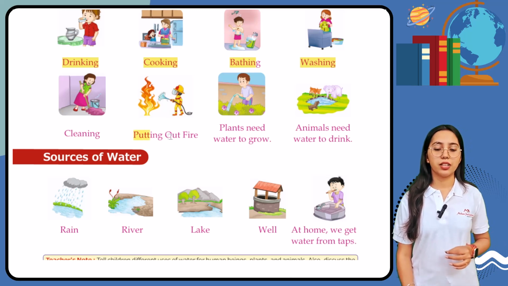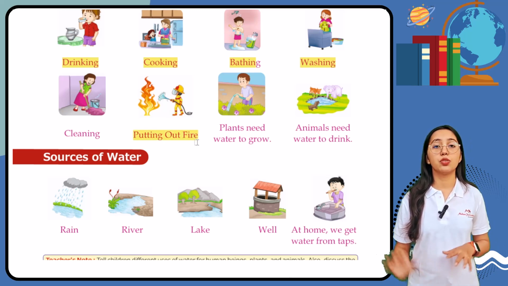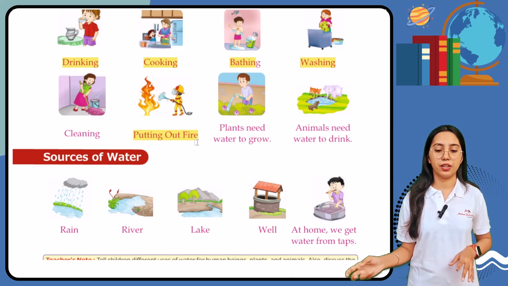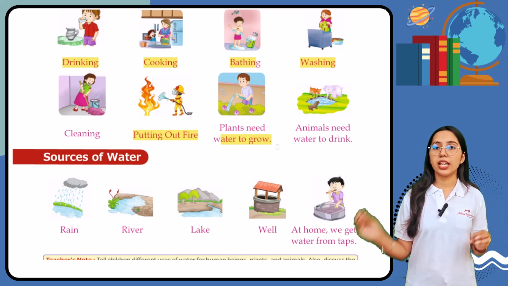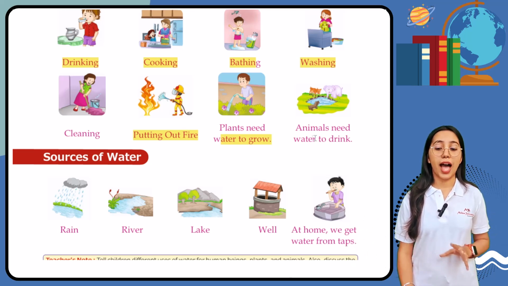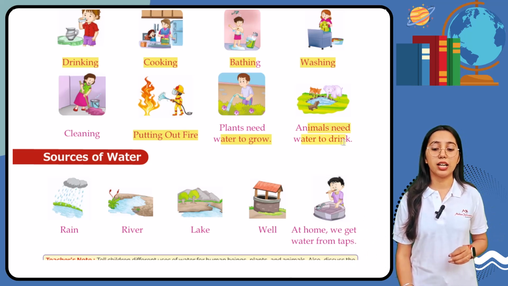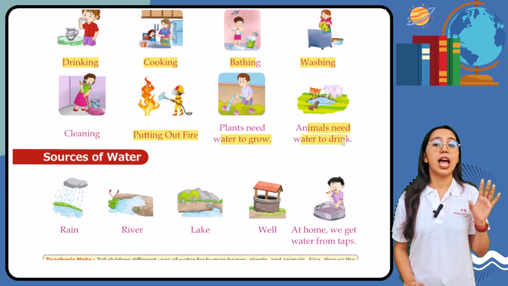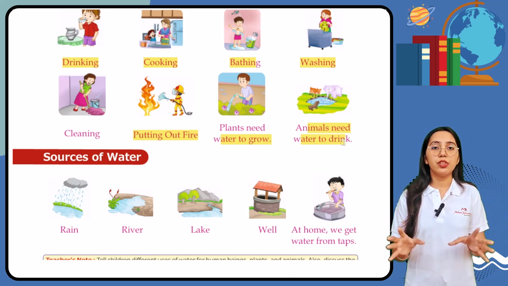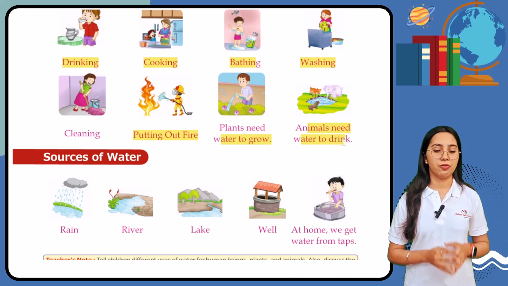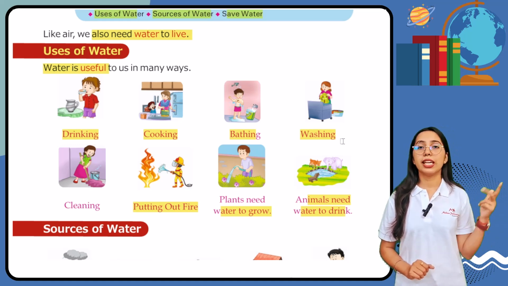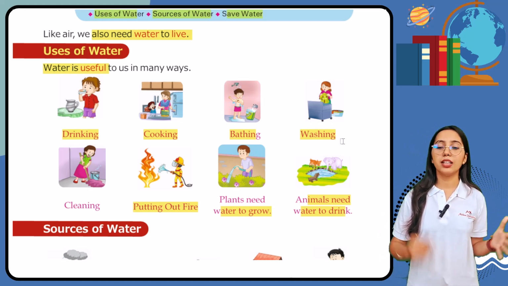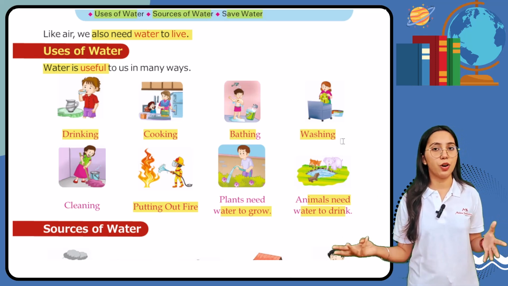Then putting out fire. So whenever there is any fire case, we all use water to put out the fire, right? Then plants need water to grow. So each and every plant needs water. So why they need water? For their growth, right? Now animals need water to drink. So just like us, animals also need water to drink, and without water, they will not be able to sustain their life. So students, we all have seen the uses of water, that is for drinking, cooking, cleaning, putting out fire, bathing, washing, for animals and for plants, right?